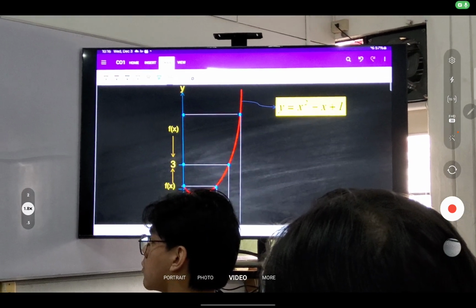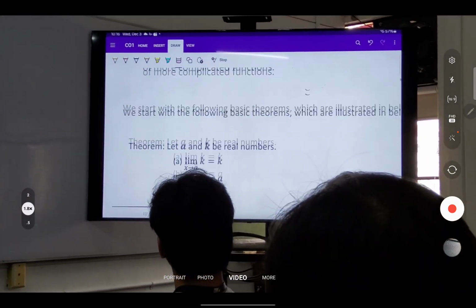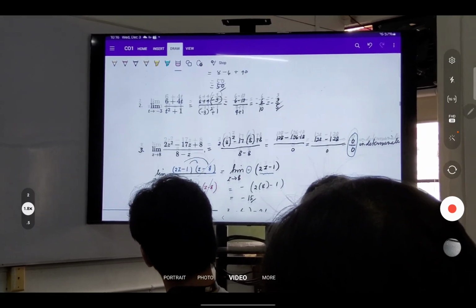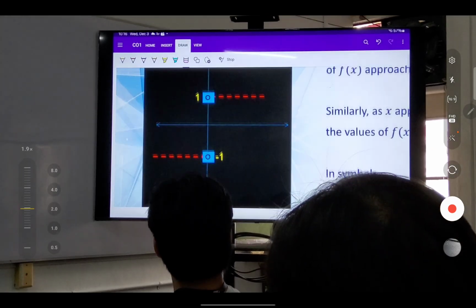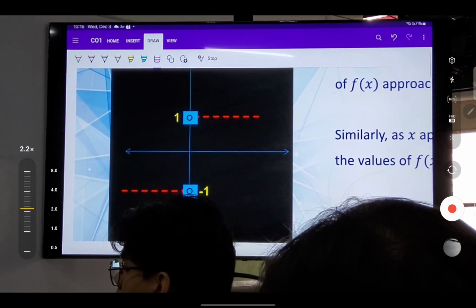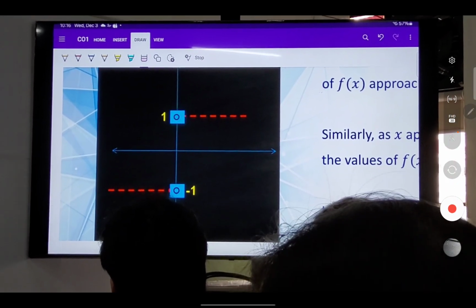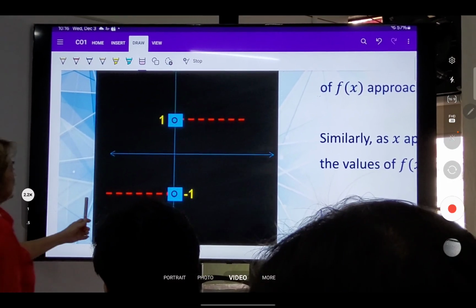Dito naman, ganun din. As you approach 0 coming from the right, you're going to look at the graph. As you approach 0 coming from the right, your limit is what? 1. As you approach 0 coming from the left, ano yung limit? Negative 1. Alright? So what do you say of the two-sided limit?